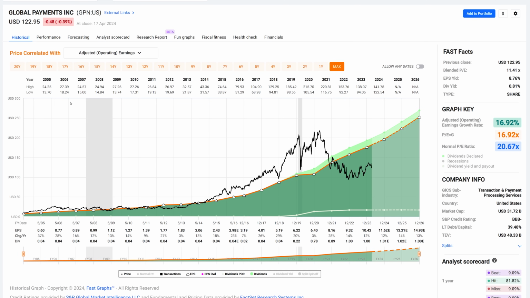The first graph we're going to look at here is Global Payments. Now I'm going to take the prices off this stock for a moment because what I want you to see here is that the earnings per share growth has been very strong at almost 17% a year.